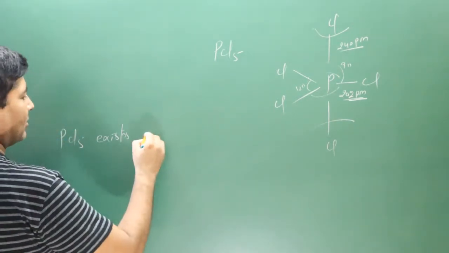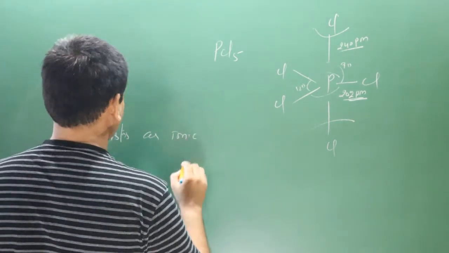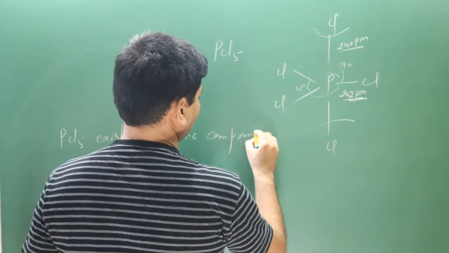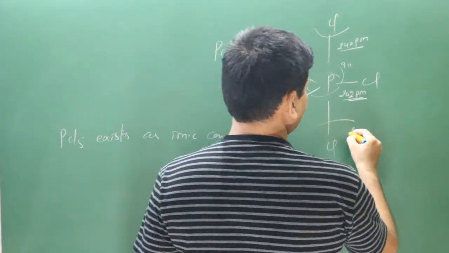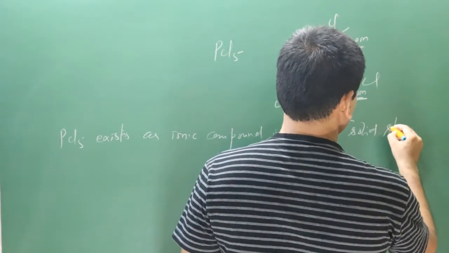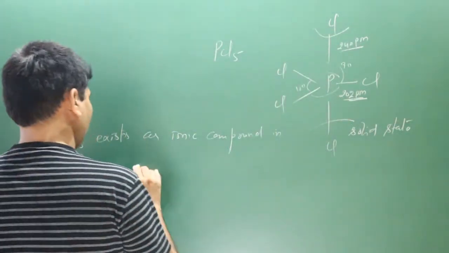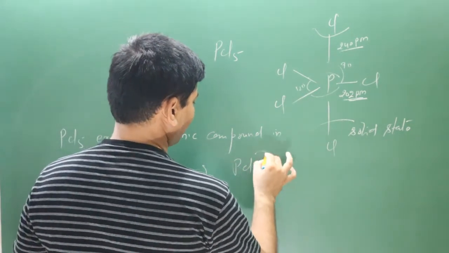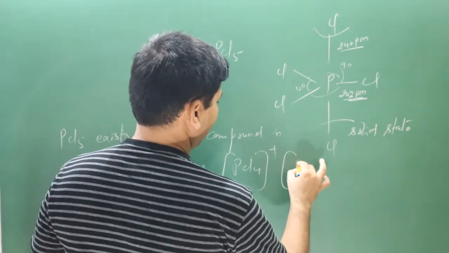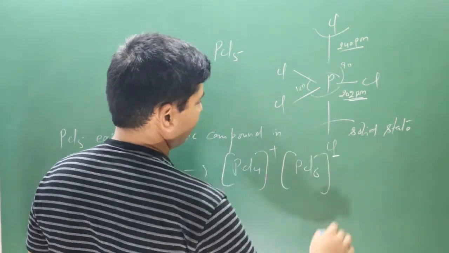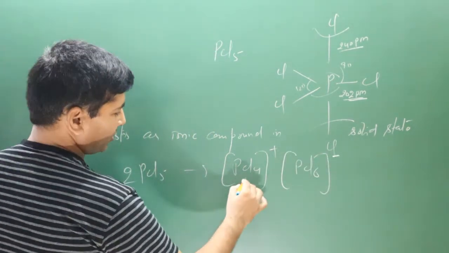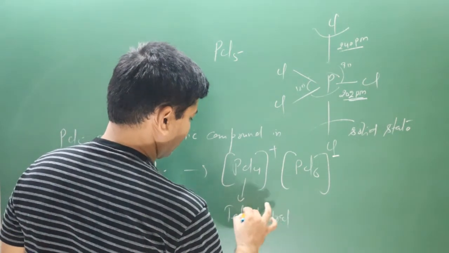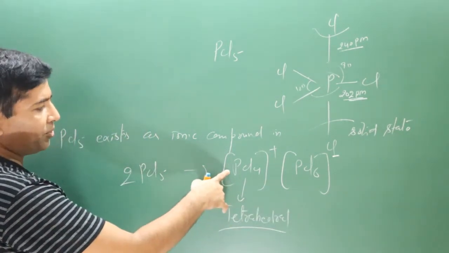Okay, keep in mind PCl5 exists as an ionic compound in solid state. Like we have PCl4 plus, it has positive charge, and PCl6 minus, it has negative charge. 4 sigma bond, then it is having tetrahedral geometry, does not have any lone pairs.